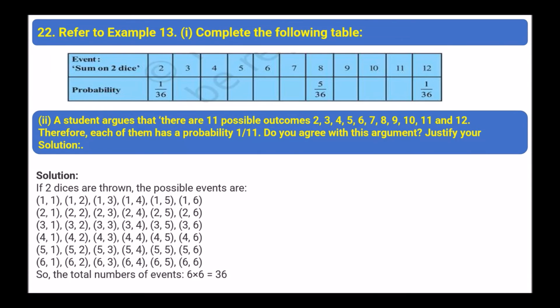Next, refer to example 13. Complete the following table. A student argues that there are 11 possible outcomes: 2, 3, 4, 5, 6, 7, 8, 9, 10, 11 and 12. Therefore, each of them has a probability 1 upon 11. Do you agree with this argument? Justify your solution. Now, if 2 dice are thrown, the possible events are 36.